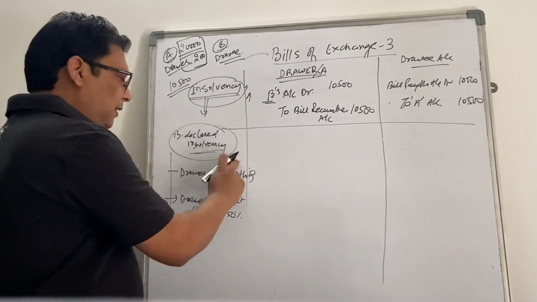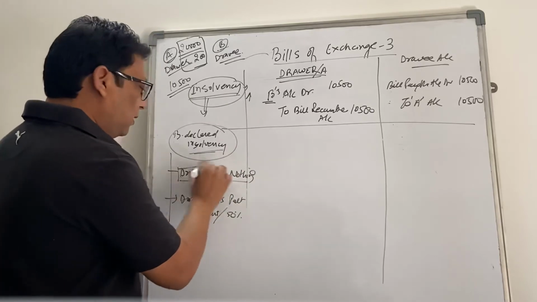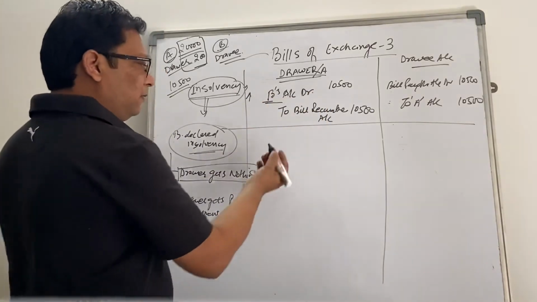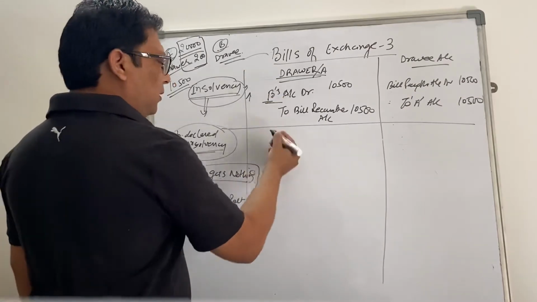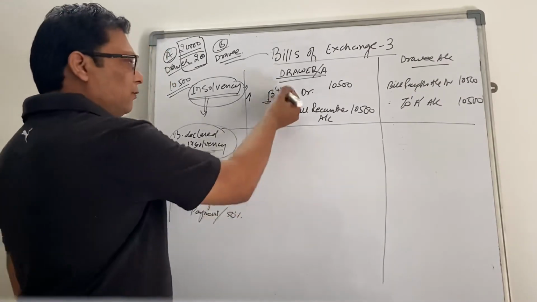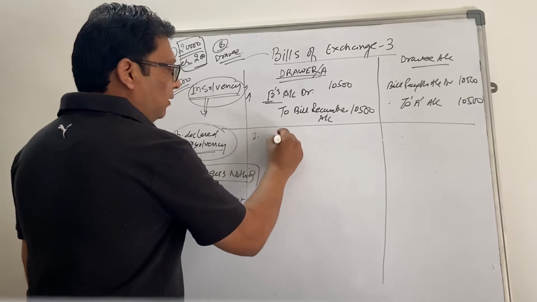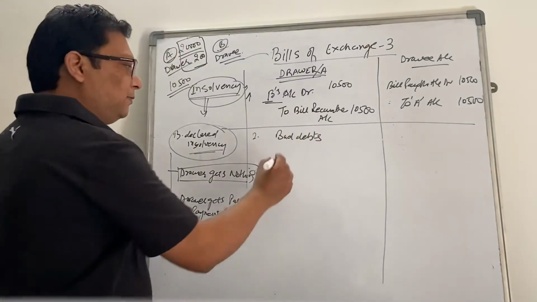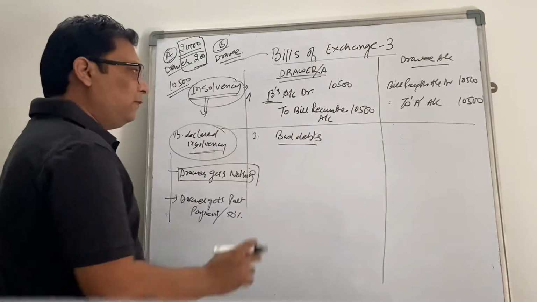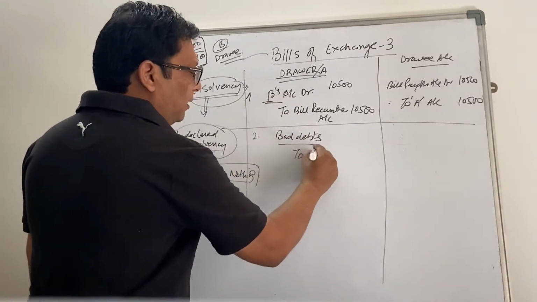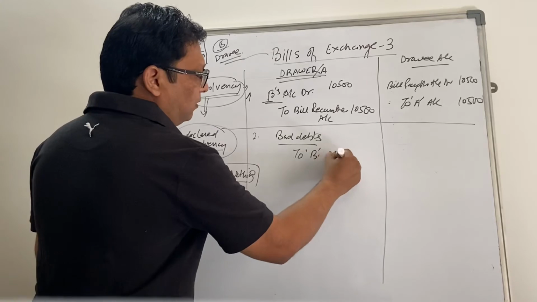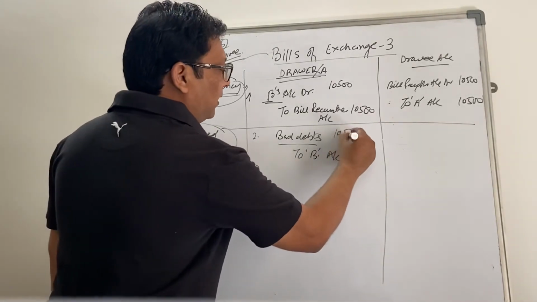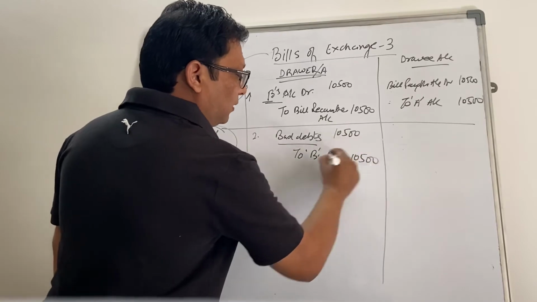So when B declares insolvency, and if you get nothing, then you need to square this off. You are not receiving any cash from B, so it will all go into bad debts, right? Bad debts means this is to be written off as B is not able to pay, and to B's account, because you are writing the debtor off, B is credited with 10,500 rupees, right?